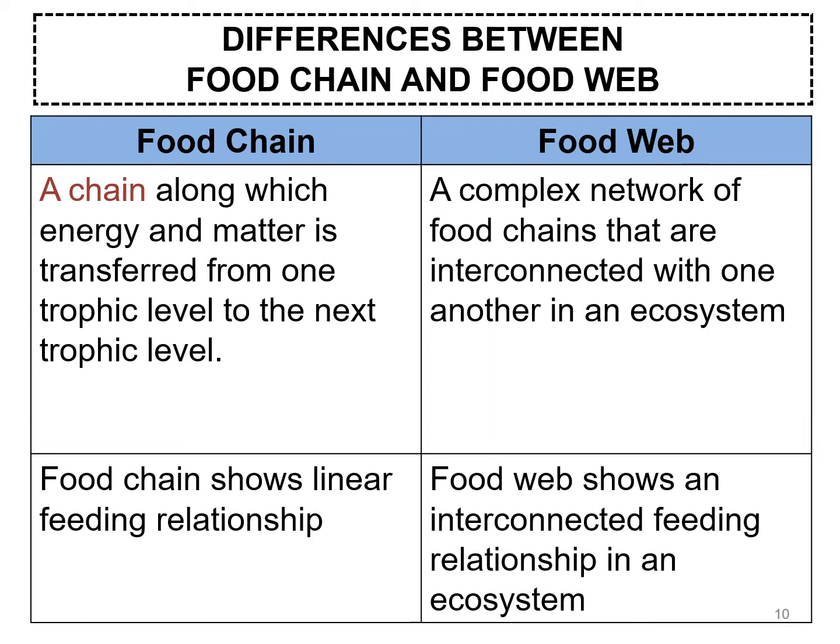Okay, there is a difference between food chain and food web. You can look at your notes. A food chain is a chain along which energy and matter is transferred from one trophic level to the next, while a food web shows a complex network of food chains. A food chain shows a linear feeding relationship, while a food web shows an interconnection.